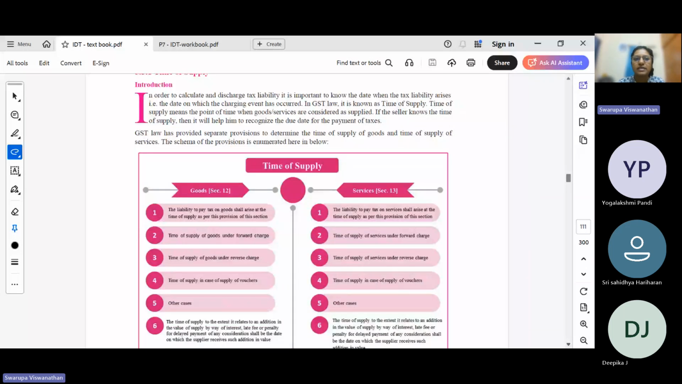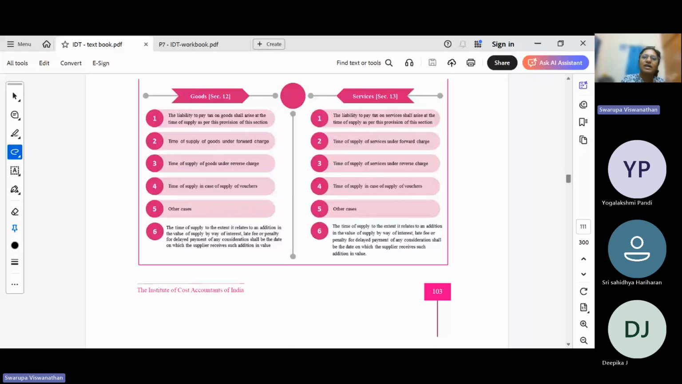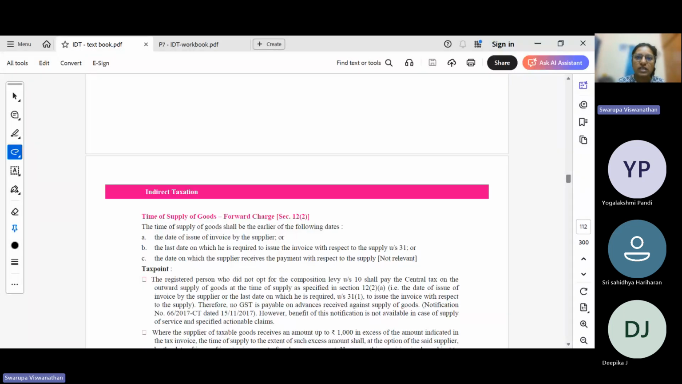Time of supply is very important because once you have identified that a transaction is a supply, then it is coming under the purview of GST. So when the GST has to be collected, which state's GST has to be collected and remitted? This has to be decided based on time of supply, place of supply, and then value. What is the value? The transaction value on which GST has to be collected.